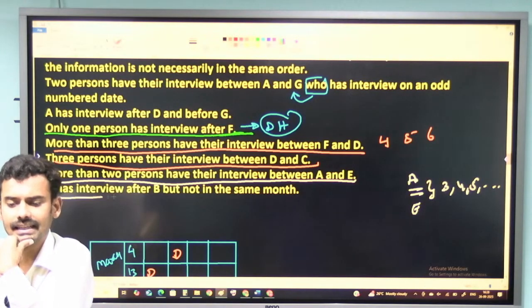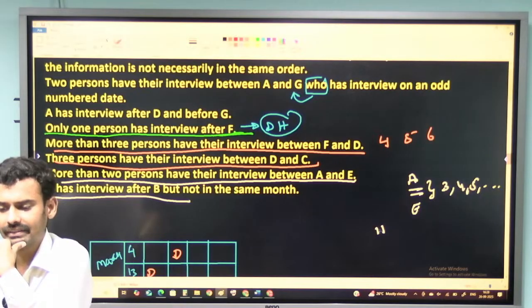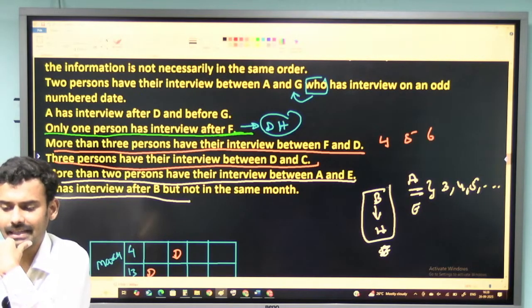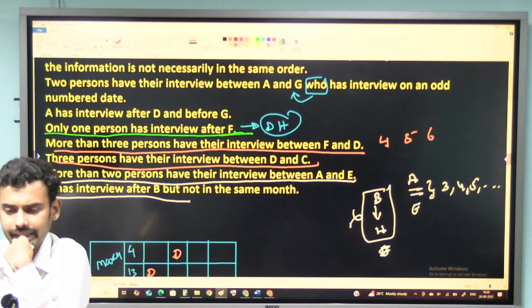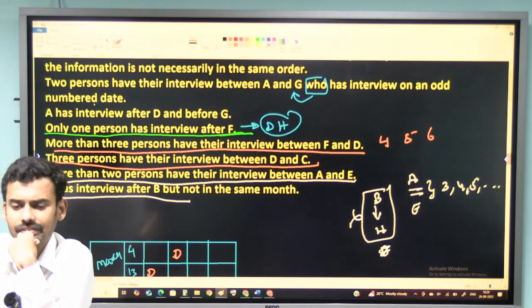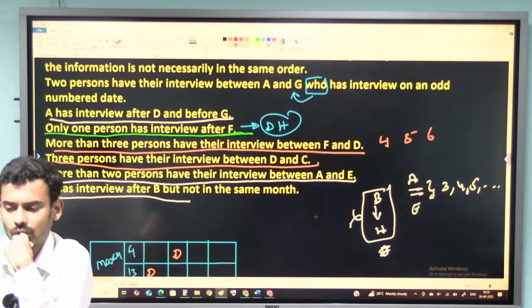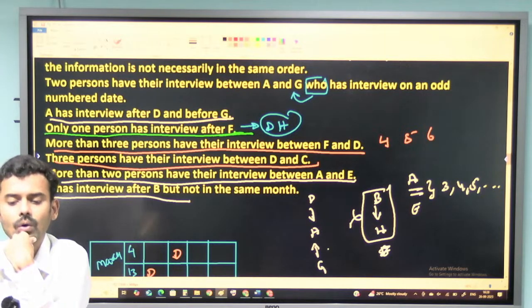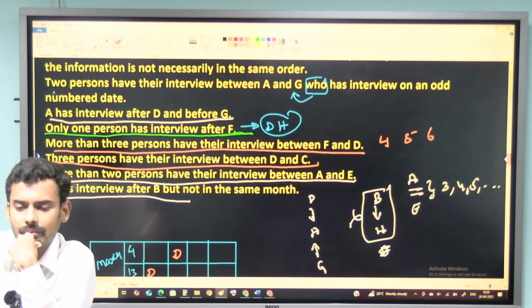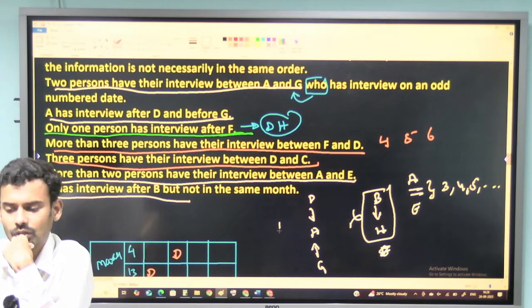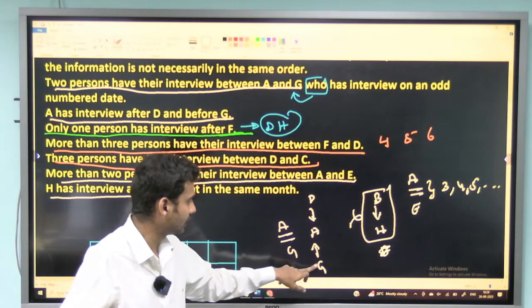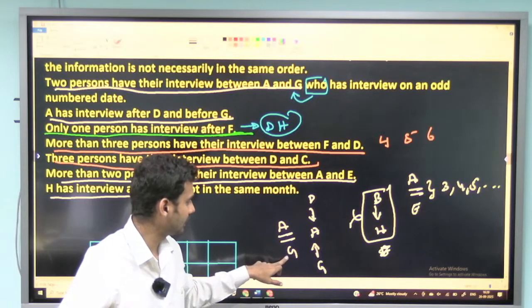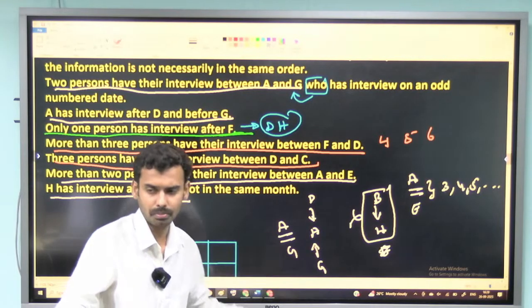Then one more piece of information: H has the interview after B. So H is having the interview after B. This is how I will be writing that, but they should not be in the same month. They should be in different months. Okay, any other information? See the first information: A has the interview after D but before G. Then one more: 2 persons have the interview between A and G. So there are 2 persons between A and G, and A should be at the top and G at the bottom position. So no doubt I can't swap these 2 persons.